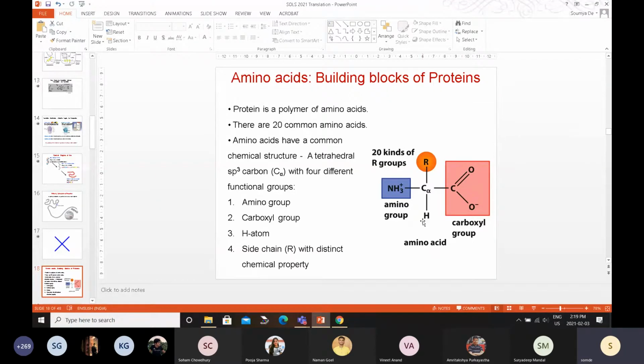The third one has a hydrogen, and the fourth one has an R group. It can be an alkyl group, it can be an aromatic group. So this is the one that is variable. Everything else is the same. We know that if it's an sp3 hybridized carbon, then it will have a tetrahedral geometry. Now this is where the variation comes in, so we'll come to that in a minute.